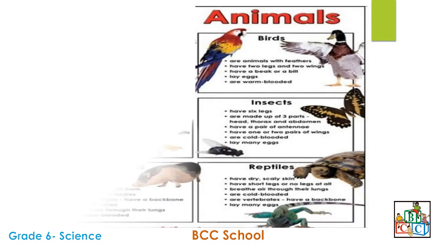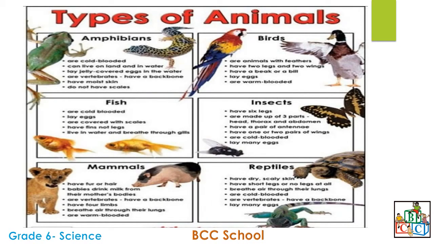Let us move on with the types of animals. Types of animals: amphibians, fish, mammals, birds, insects, and reptiles.